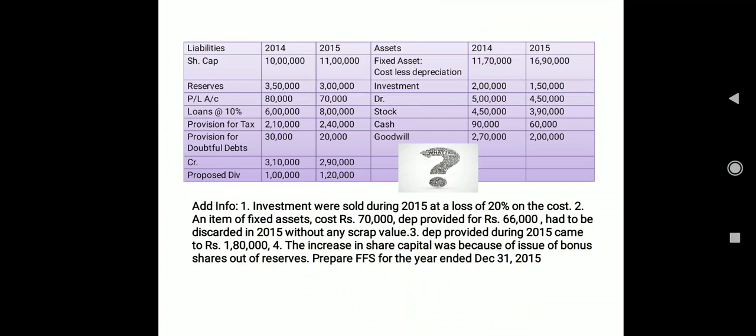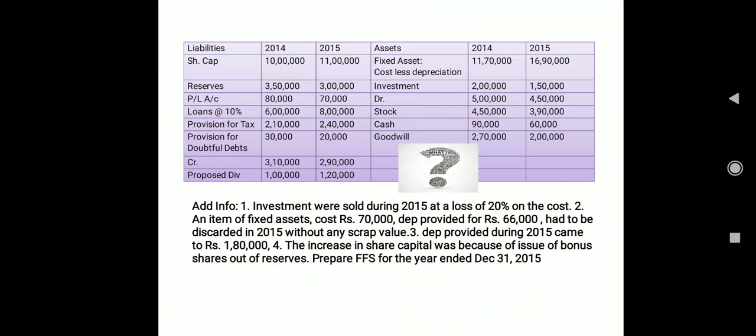Now moving to the next, that is profit and loss. As we know, profit and loss we use while calculating the fund from operation. Then next we have a loan. In 2014 the loan amount was 6 lakh and in 2015 it is 8 lakh. Here we are not going to think about how much I am going to repay or how much interest I have to pay.